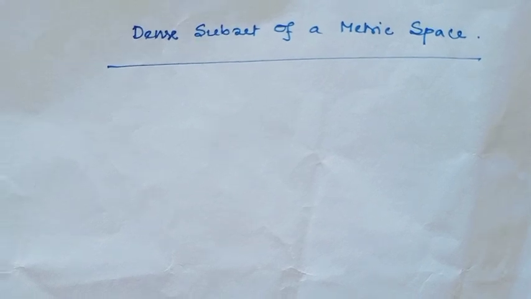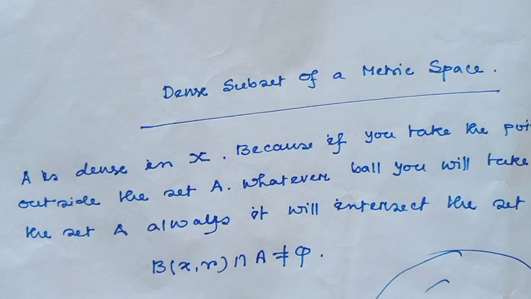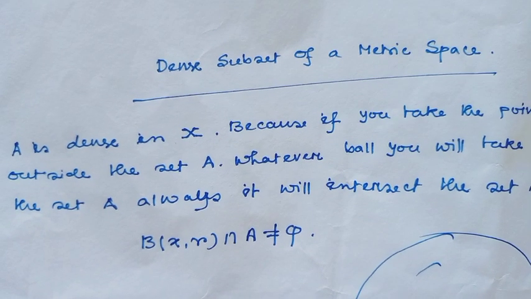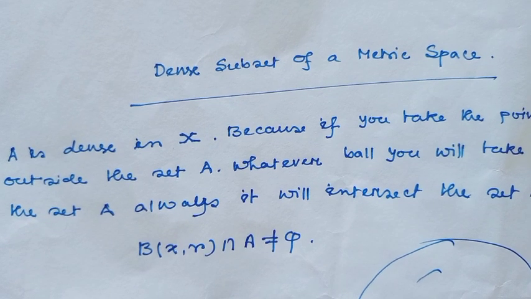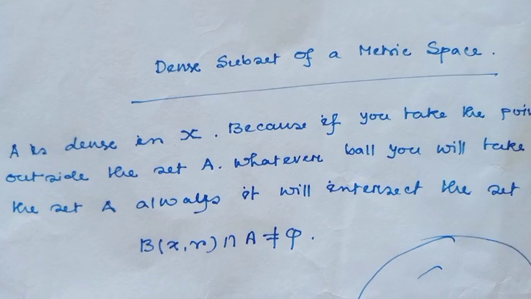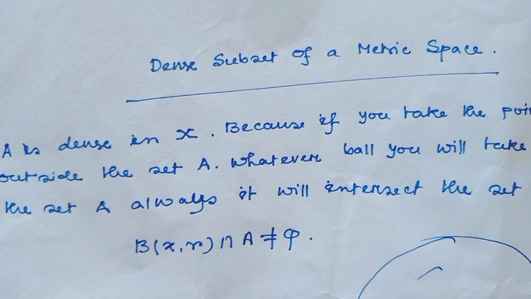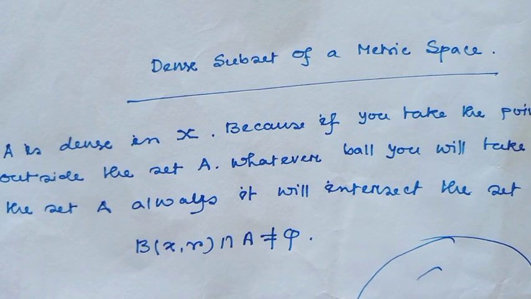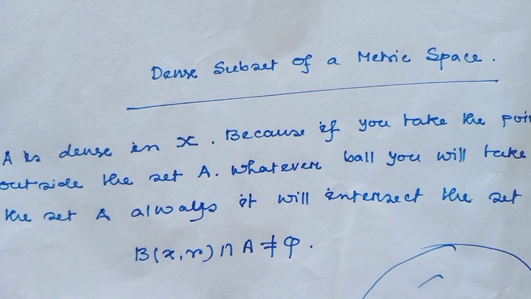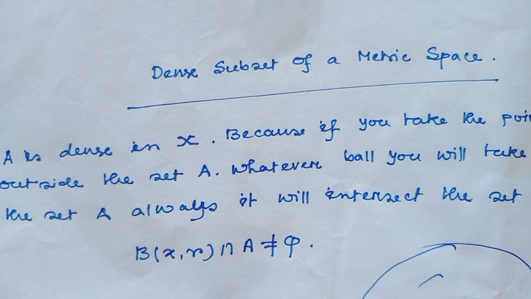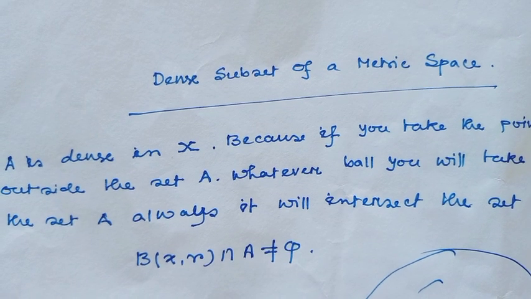At first, what is the definition of a dense subset? We all know a subset A is dense when the closure of A equals the main set X, then this subset A is called a dense set. But today I will discuss the geometry behind this: for a dense subset, why is the closure of A equal to X? Today I will see what is the actual geometry of this concept.